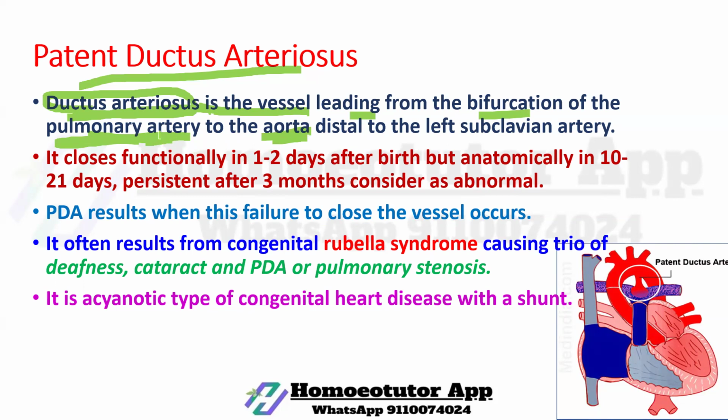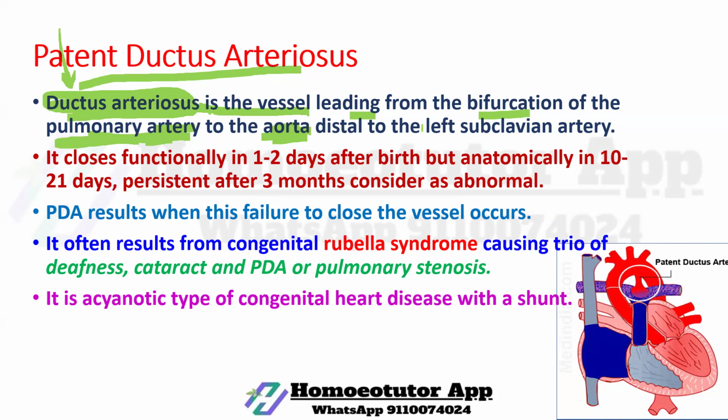In adult cases, we do not see the ductus arteriosus. In the adult circulation system, the ductus arteriosus is absent. At the time of birth, the ductus arteriosus is the blood vessel which connects the pulmonary artery to the aorta.